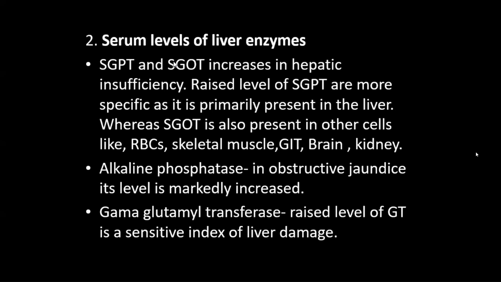Just repeating it: serum levels of liver enzymes SGPT and SGOT increase in hepatic insufficiency. If there is liver damage or cirrhosis of liver, then SGPT and SGOT increase. Alkaline phosphatase generally increases in obstructive jaundice. Gamma glutamyl transferase is increased when there is liver damage, because it is a sensitive index of liver damage.